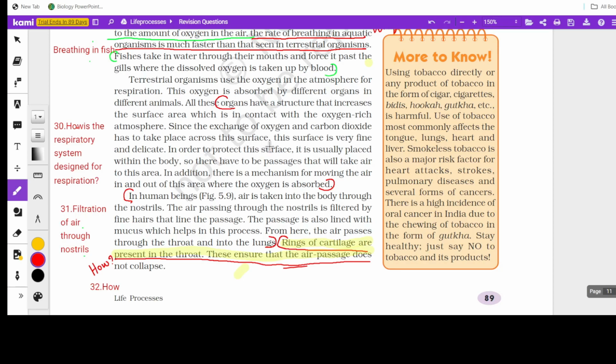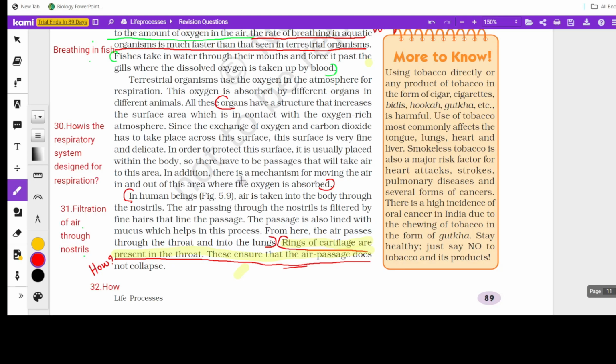And secondly, how that exchange occurs: the surface of the alveoli is very fine and delicate, and there are also a lot of blood vessels. This facilitates the exchange of gases, and in order to protect the surface, it is usually placed within the body. So that is again important.